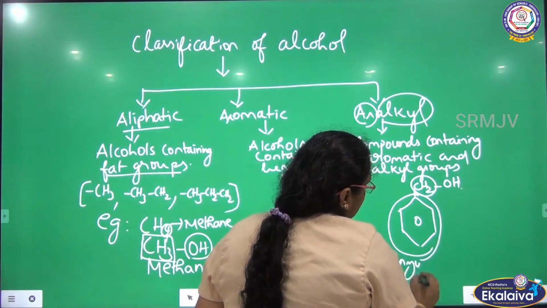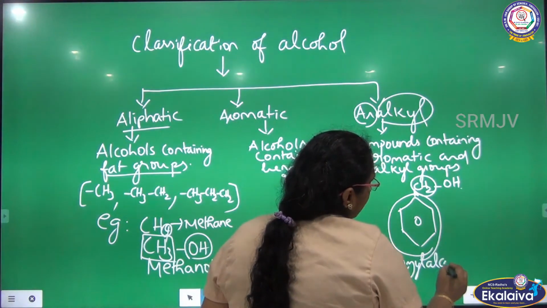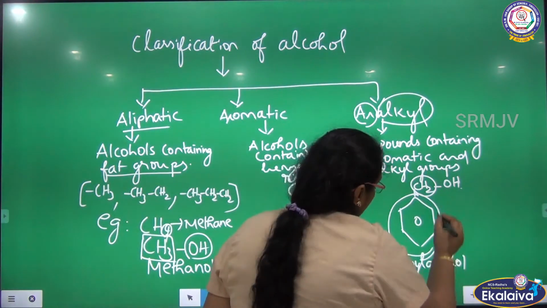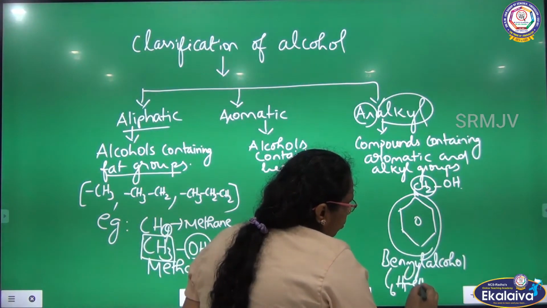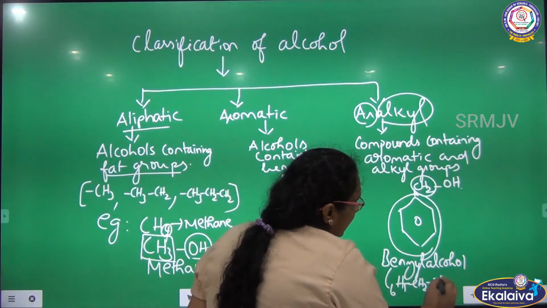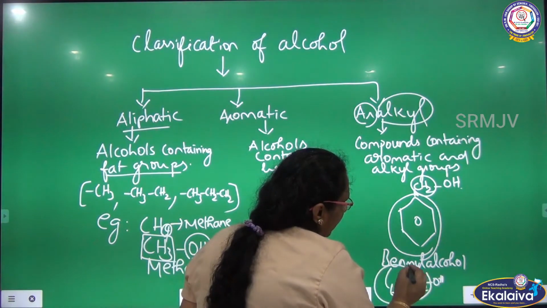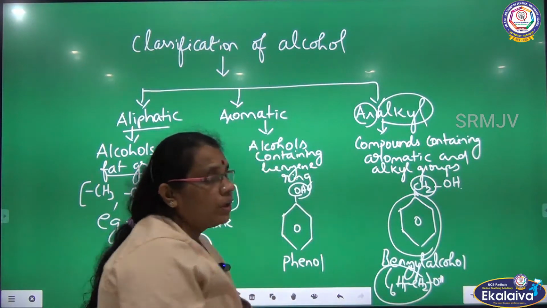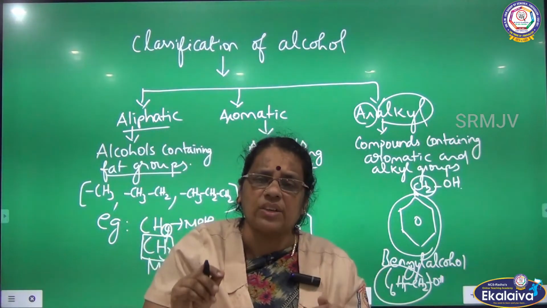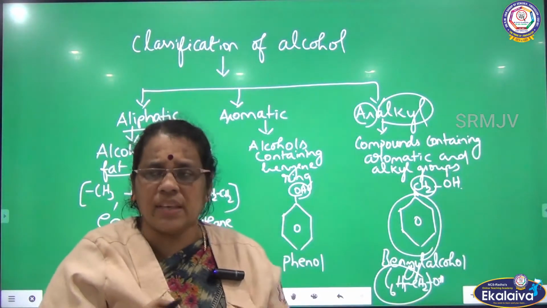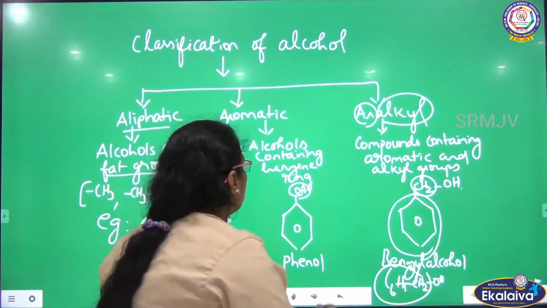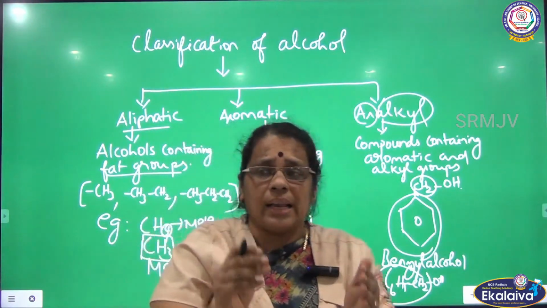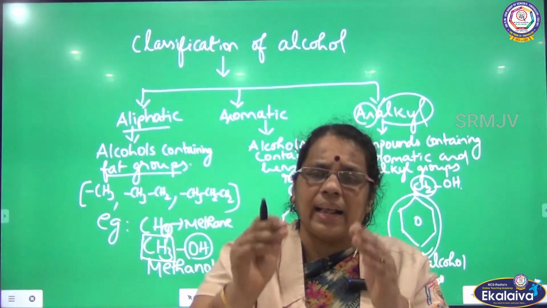It is benzyl alcohol, C6H5CH2OH. This C6H5CH2 we can call the benzyl group. So OH is attached to the side chain, and the side chain is attached to the benzene ring. We can give this under aralkyl alcohol. So there are three classifications: aliphatic, aromatic, aralkyl.